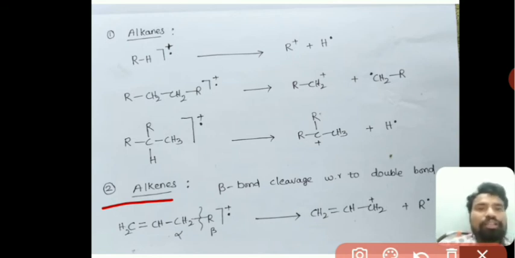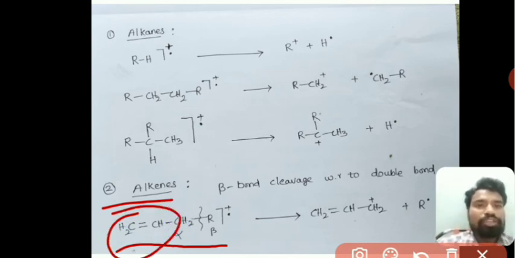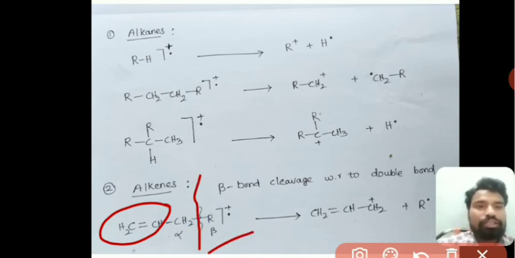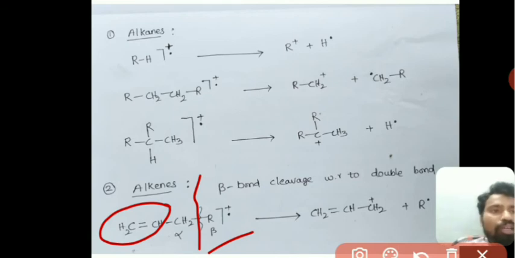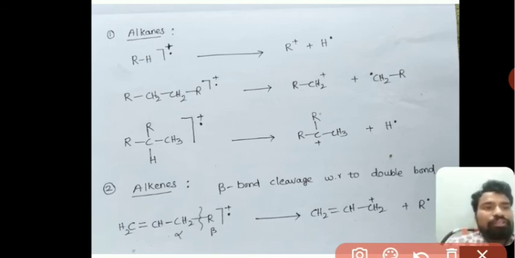Just observe here, this is CH2=CH-CH2R. This is the double bond functional group, this is the alpha carbon, this is the beta carbon, so in between the alpha and beta, the carbon carbon bond breakage takes place. Automatically you get the alkene carbocation, then R radical. So the beta bond cleavage with respect to the double bond will be there in the case of alkenes.